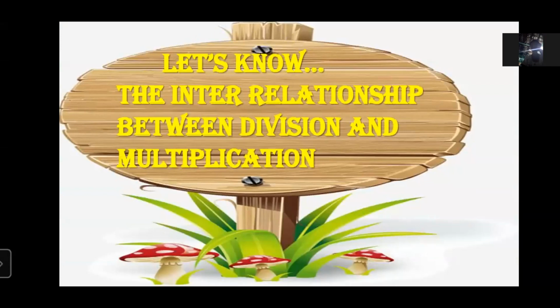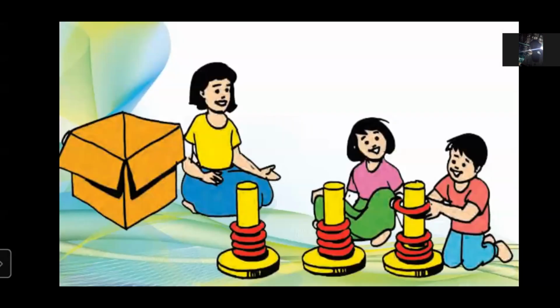Let's now know the interrelationship between division and multiplication. So here we go. Look, someone is here to meet us on the screen. 2 girls and 1 boy. Let's know their names first. The girl in a yellow shirt is Tai, the elder one.